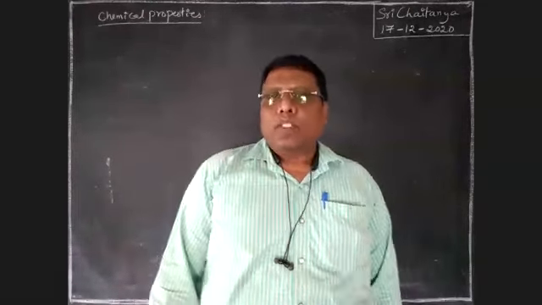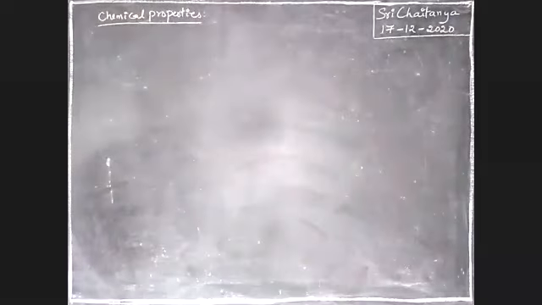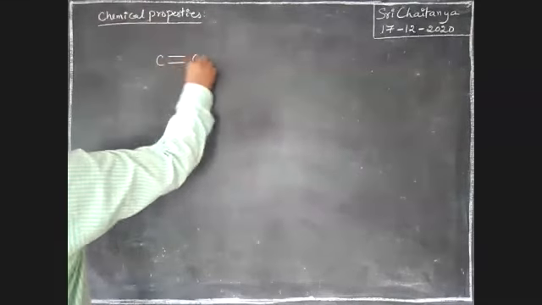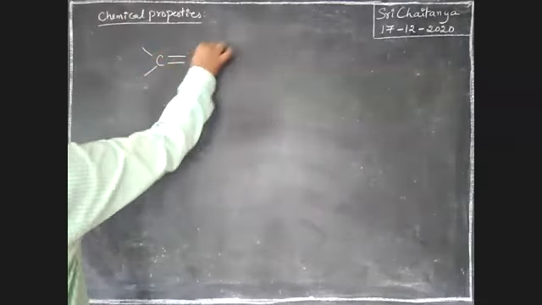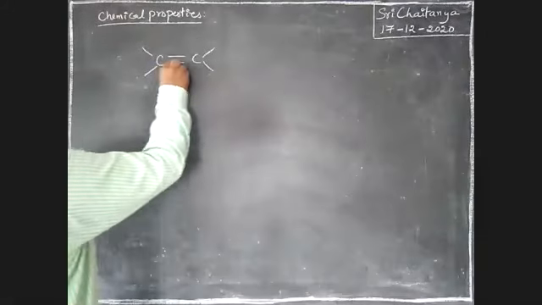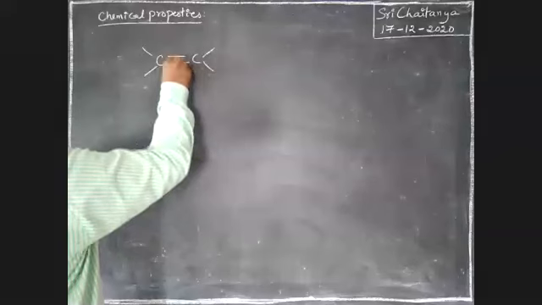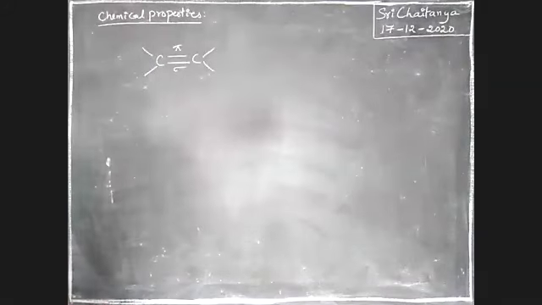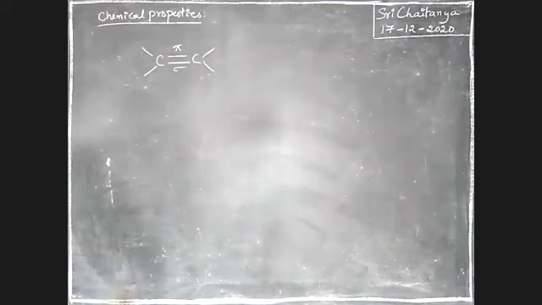See here, boys, alkenes means there is a double bond between carbon and carbon. Between carbon and carbon, there is one sigma bond and one pi bond.